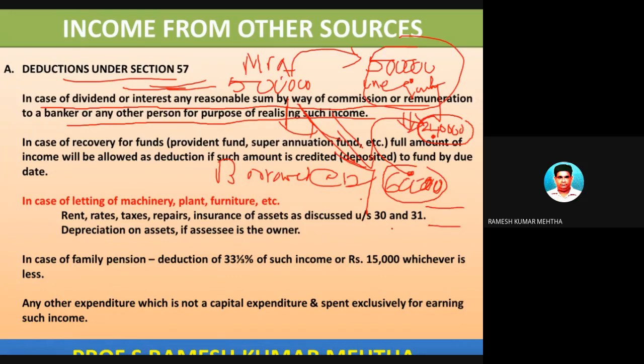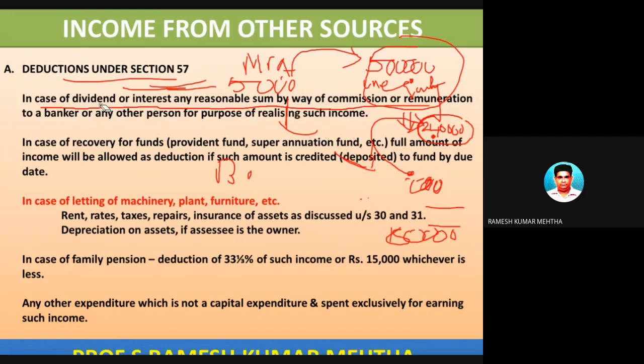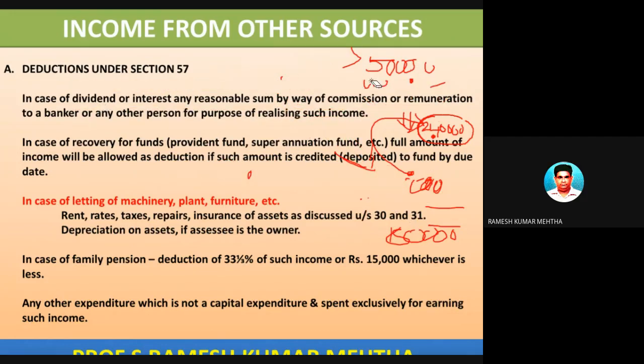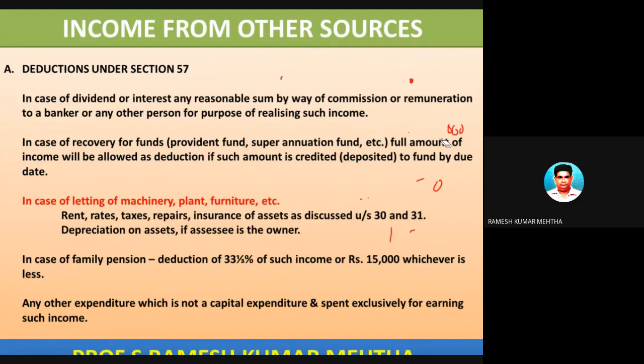In this case, the net income from dividend is only 1,80,000 rupees. Similar kinds of expenses incurred by the assessee to earn income from other sources are to be deducted, and after deduction you find the net income from that particular income from other sources. Hope you have understood this point.